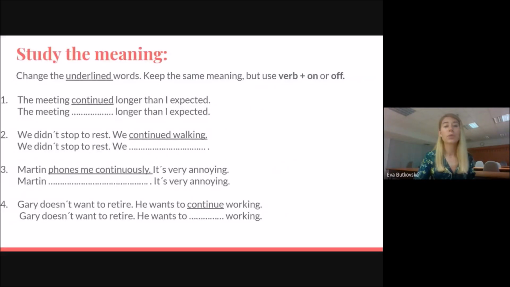Now I want you to change the underlined words. Keep the same meaning and use some verb plus preposition on or off as well. So let's look at sentence number 1. The meeting continued longer than I expected. So does anybody know the answer?